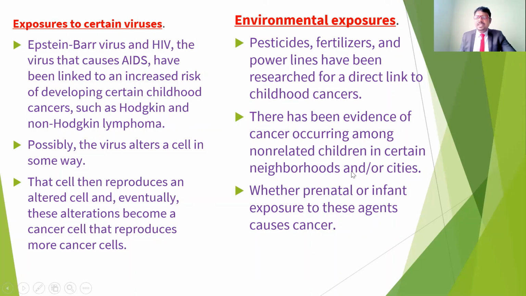If anybody is living in an area exposed to chemicals, strong pesticides or fertilizers, or living near companies related to pesticides, they may be exposed to these chemicals and get childhood cancers. Also, prenatal or infant exposure to these agents can cause cancers. For example, if the mother is exposed to chemicals such as pesticides or fertilizers, it may affect the child and the child may get cancer. So if they are exposed to these chemicals before birth as well as after birth, they may have a chance to get cancer.